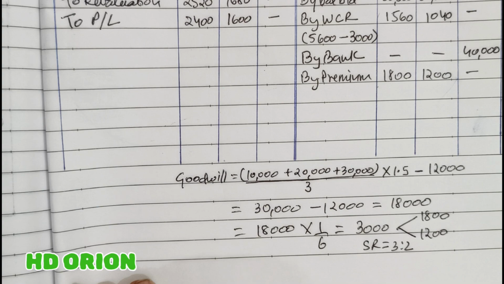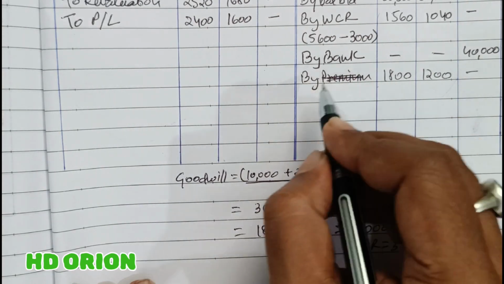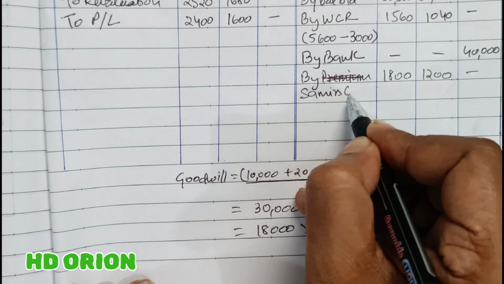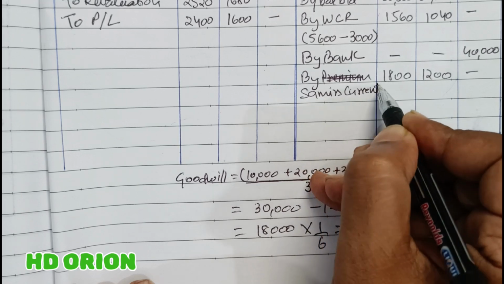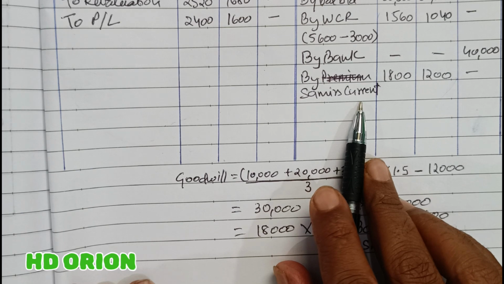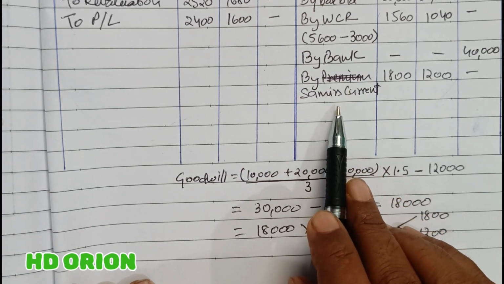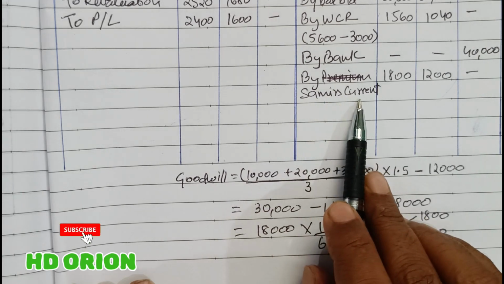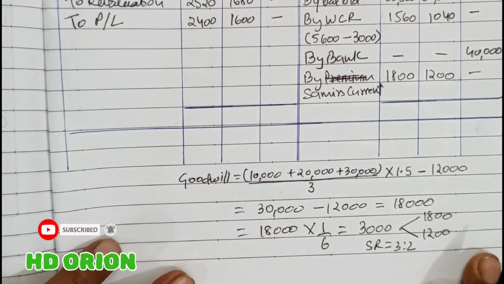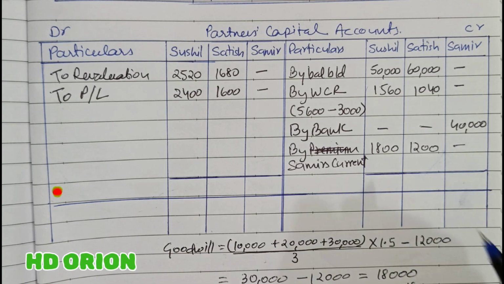And because Samir is not bringing his portion of goodwill, therefore it will not be premium account but by Samir's current account. It will be maintained by Samir's current account. Had he only brought it in cash, we would have written premium account, but because he has not brought it, Samir's current account will be maintained for treatment of goodwill. So now we will close the account here, partners capital account.